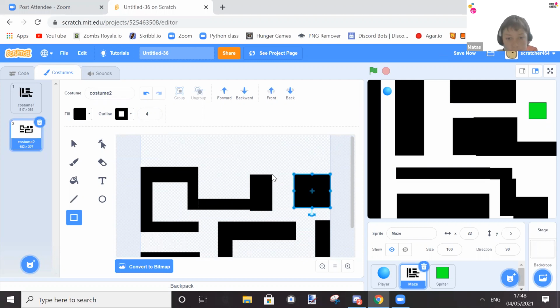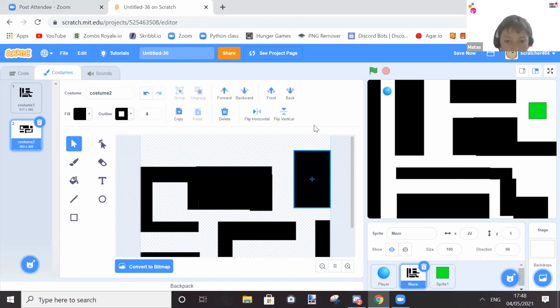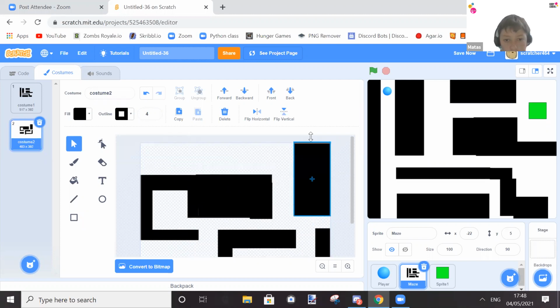And then like that. And then this box will go all the way up like here, so that fills up the whole area. And then one final box.